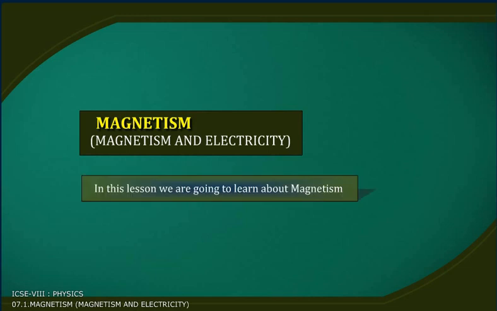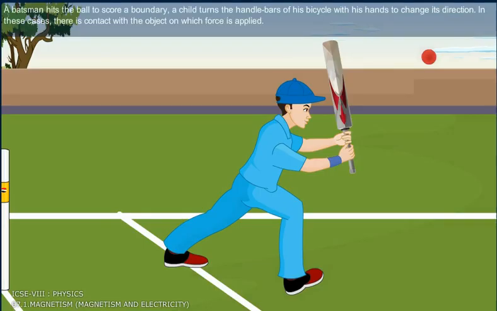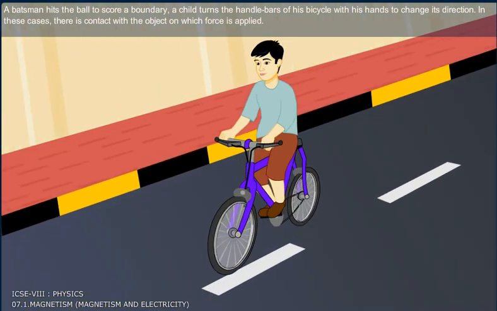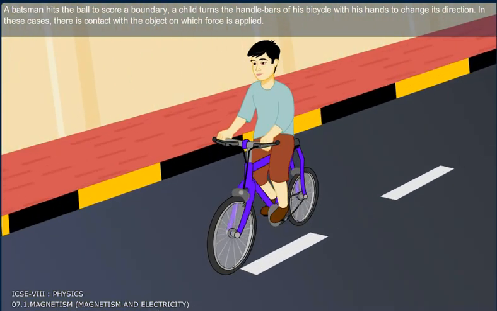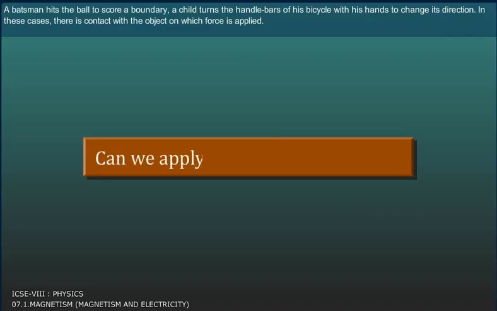General Science. In this lesson, we are going to learn about magnetism. A batsman hits the ball to score a boundary. A child turns the handlebars of his bicycle with his hands to change its direction. In these cases, there is contact with the object on which force is applied.